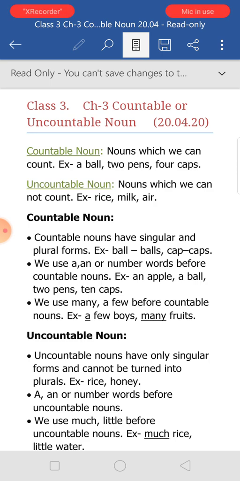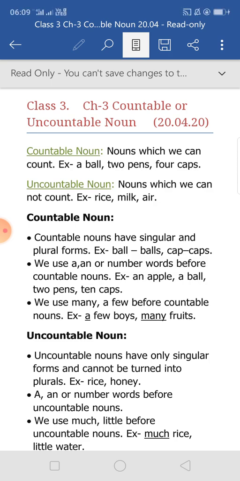How many leaves are there in a tree? Can we count the leaves? How many hairs are there on your head? No, we cannot count all these things. So a countable noun means that we can count, but an uncountable noun means that we cannot count.